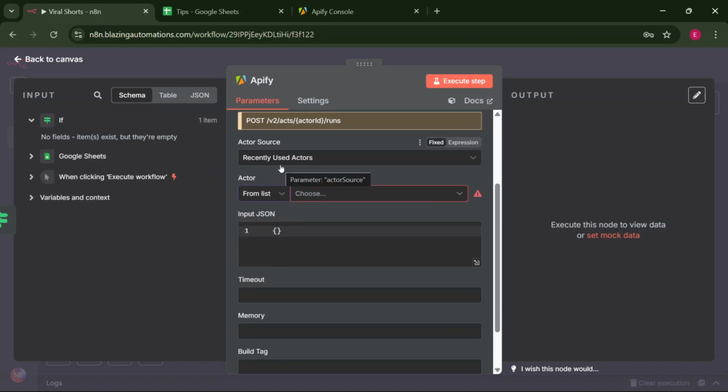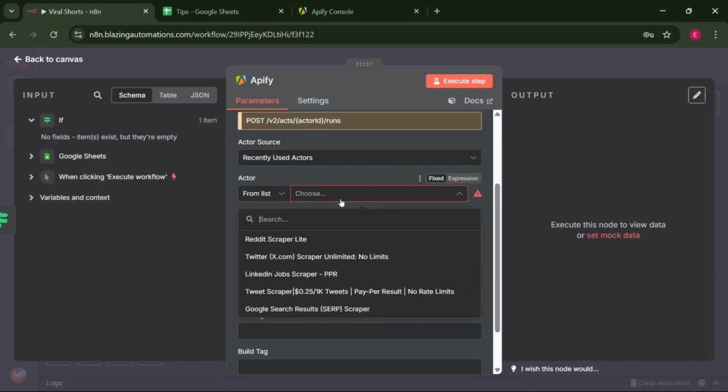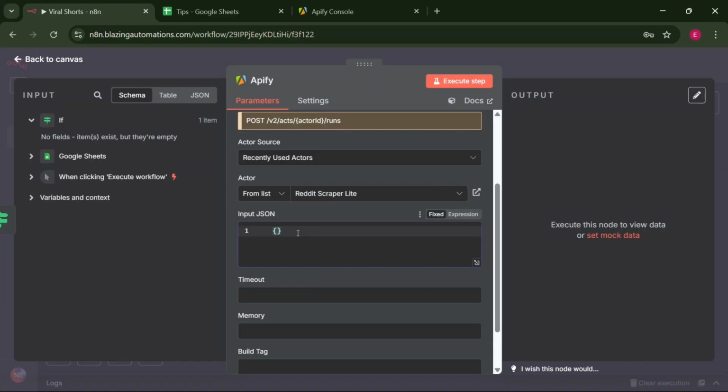Since we just used the Reddit Scraperlite, we are going to use select from the list and click here to select the just used Scraperlite. As you can see, it's going to show up here, Reddit Scraperlite. The next thing, we need the input JSON. For the input JSON, it's quite easy.